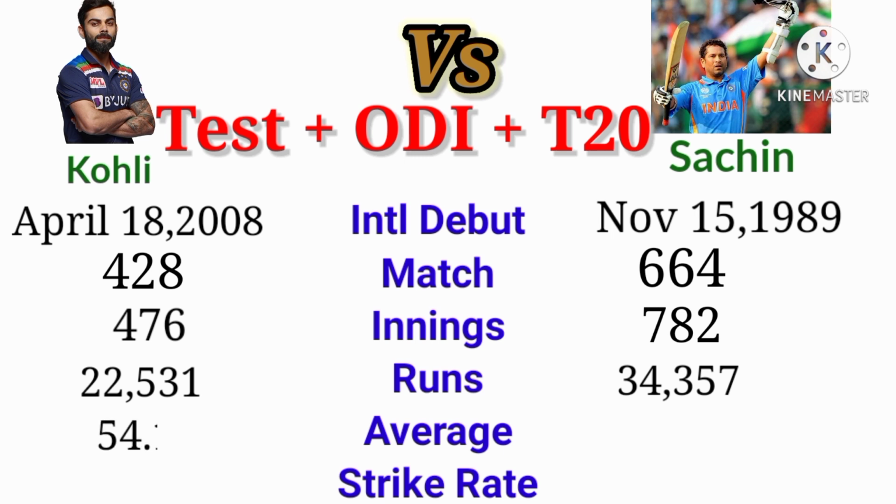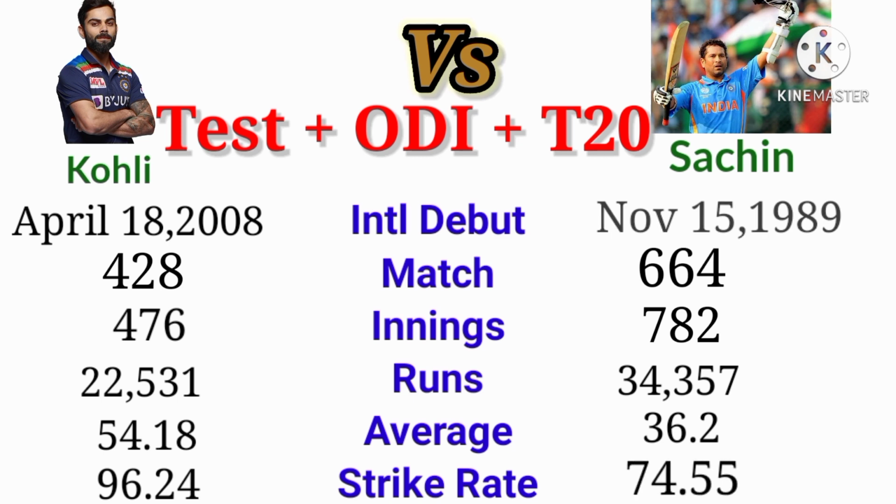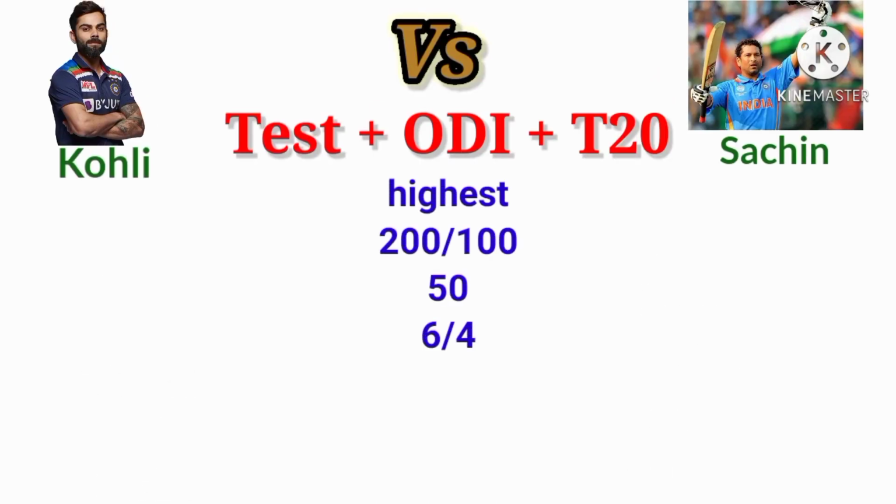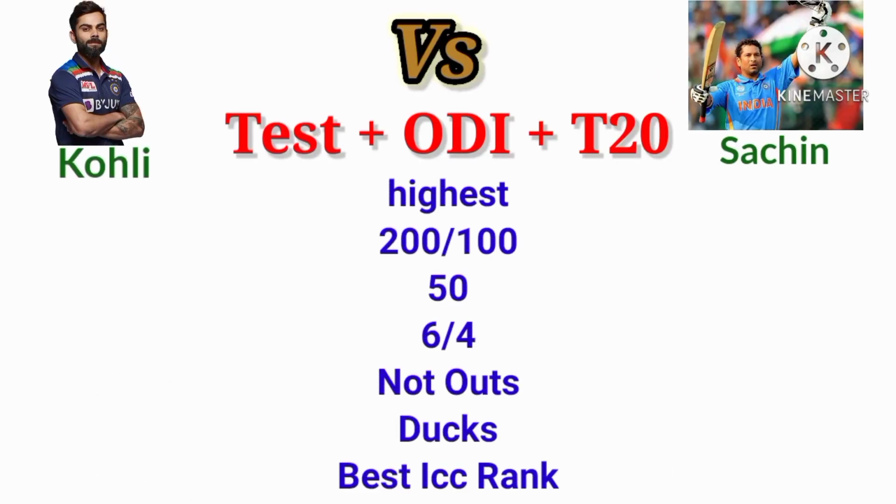The average of Kohli is 54.18. The average of Sachin is 36.2. The strike rate of Kohli is 96.24. The strike rate of Sachin is 74.55. The highest run Kohli scored is 254. The highest run Sachin scored is 248.